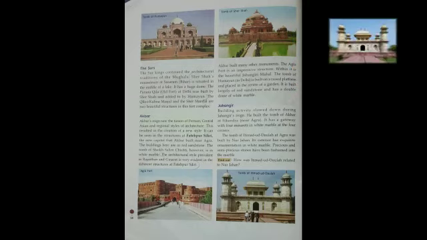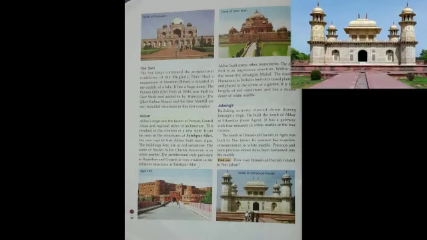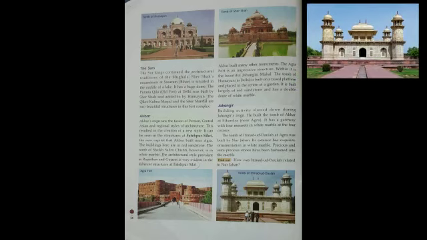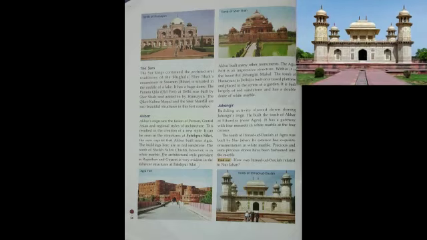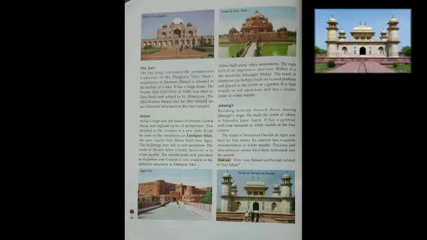The tomb of Itmad-ud-Daula at Agra was built by Noor Jahan, so this was also built during the reign of Jahangir. Its exterior has ornamentation in white marble, and some precious and semi-precious stones have also been used to decorate it.